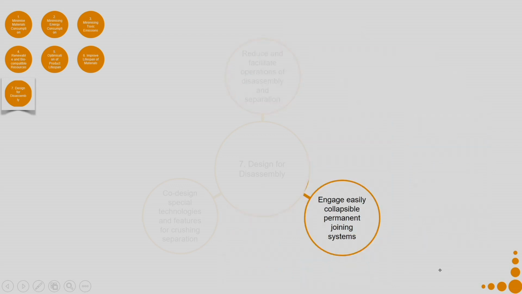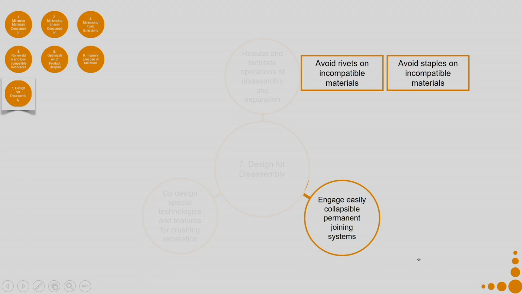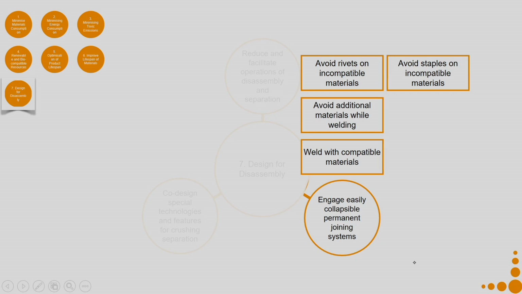Now, let us come to the engage easily collapsible permanent joining systems. So, avoid rivets on incompatible materials, avoid staples on incompatible materials, avoid additional materials while welding, weld with compatible materials only, prefer ultrasonic and vibration welding with polymers.